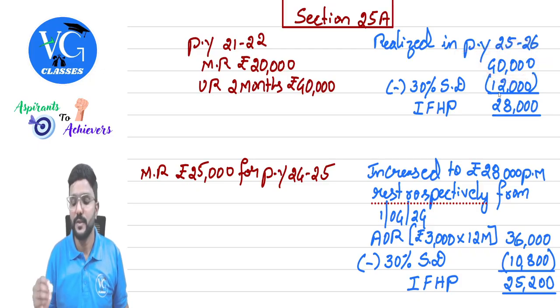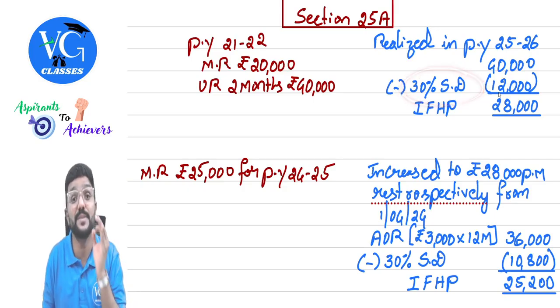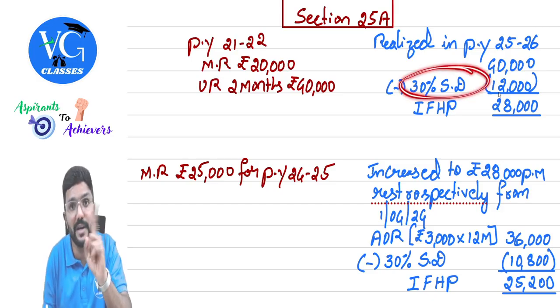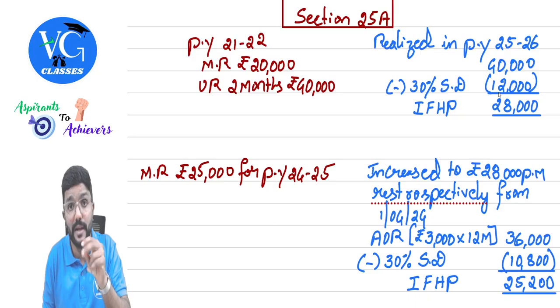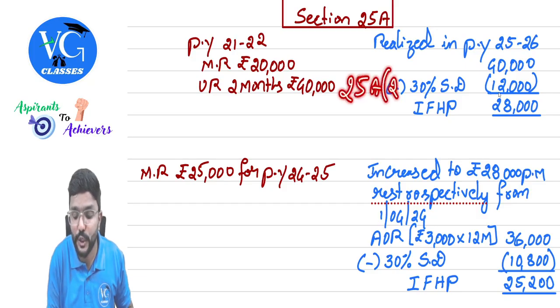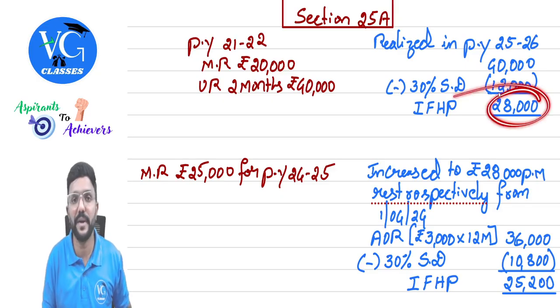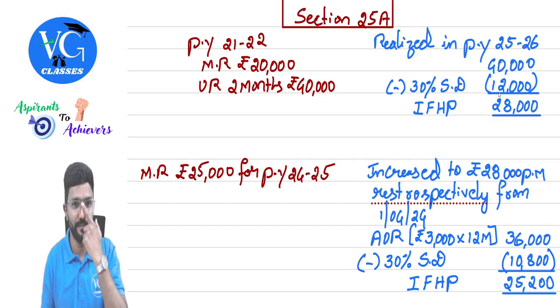40,000. So 30% of this will be allowed as standard deduction, but not under section 24. Now it is under section 25A subsection 2. Please be careful. This deduction is not under section 24A now. For unrealized rent received subsequently or arrears of rent received subsequently, 30% standard deduction is as per section 25A subsection 2, guys. Please be careful. Don't write wrong sections. So income from house property would be 28,000.